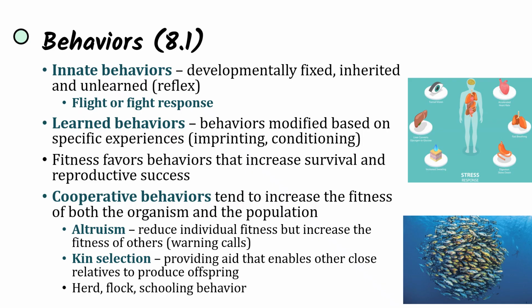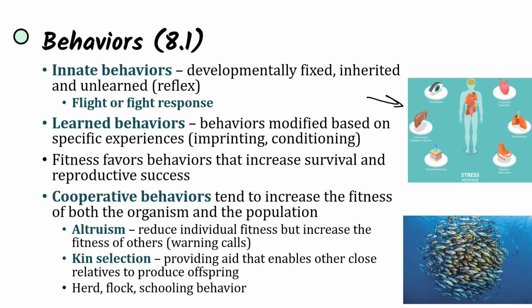And what happens to your body during this fight or flight response? You're going to get tunnel vision, accelerated heart rate, and more blood sugar, as glycogen will be turning into glucose. And so you'll be ready to fight or to flee. This is something that is fixed within your genetic system.